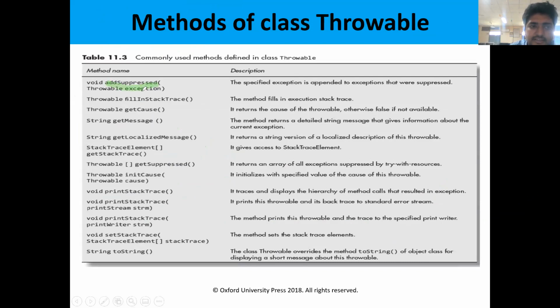addSuppressed, this is a method. fillInStackTrace, this is a method. getCause, this is a method. getMessage, this is a method. getLocalizedMessage, this is a method. StackTraceElement, this is a method. getStackTrace, this is a method. So like this, we have many methods supported by the Throwable class. You can have a look.